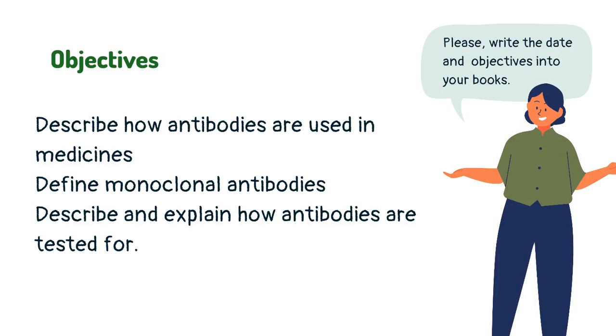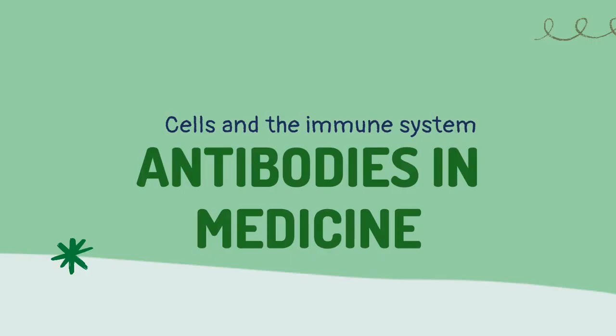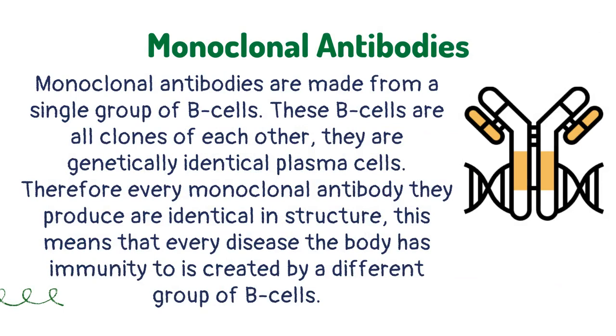Today you are going to learn about antibodies. Antibodies in medicine. Active immunity occurs where the body makes its own antibodies. Natural active immunity occurs after catching a disease. Artificial active immunity occurs when the body becomes immune after vaccination. During vaccination, the body is injected with a harmless dose of antigen.